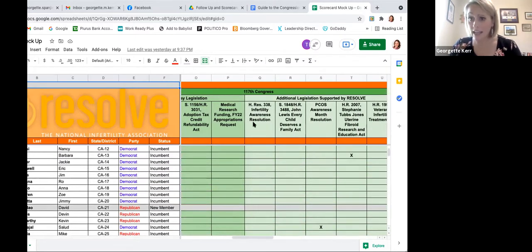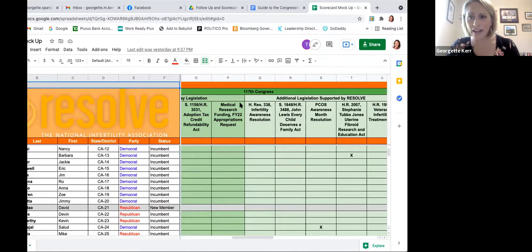This last Advocacy Day issue is sort of a unique one, so we just wanted to call attention to it as you're reviewing the scorecard. We are seeking an increase in medical research funding to support research on conditions that lead to infertility. This is not a bill. Generally, how the appropriations process works is that, once the president puts out his budget, individual offices in Congress will submit their requests for things they would like to see in the annual appropriations bills to the appropriations committees.